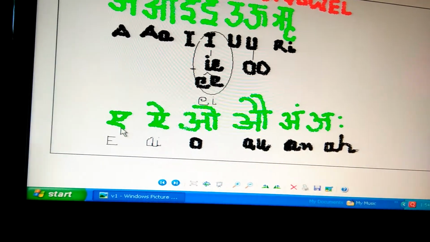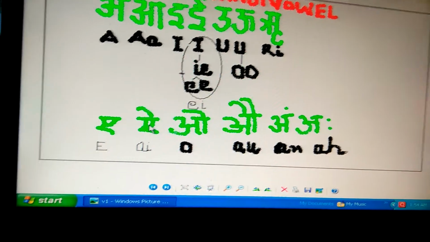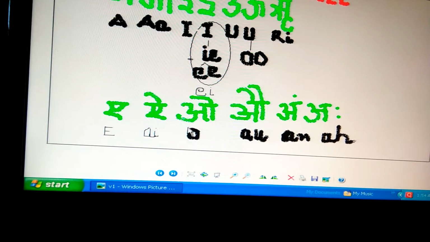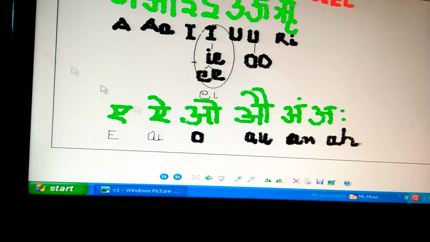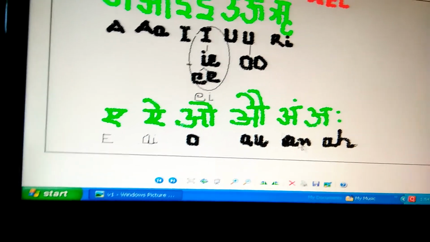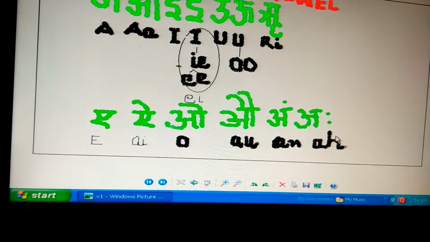Next, A can be written E. I can be written AI. O can be written O. Au can be written AU. Ang can be written AN. Aha can be written AH.